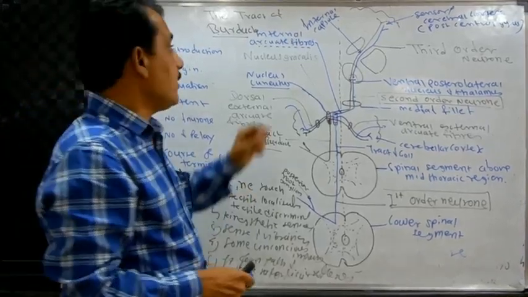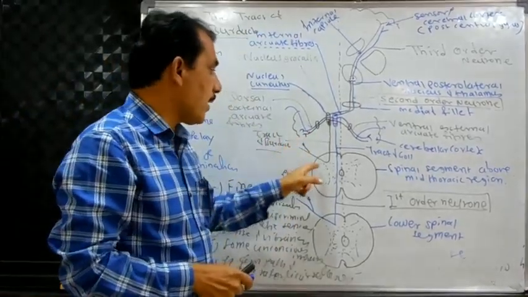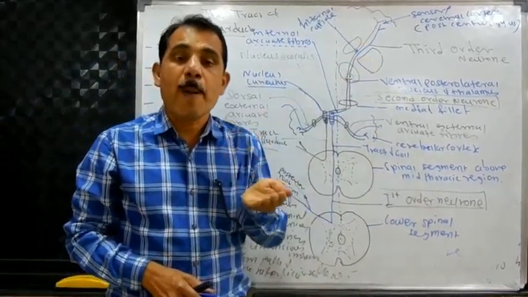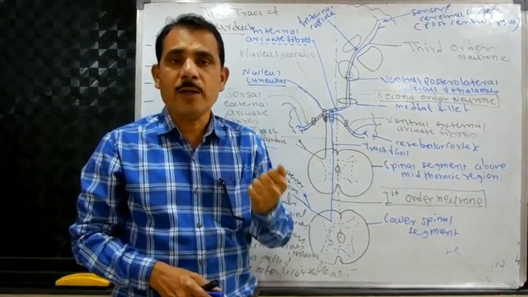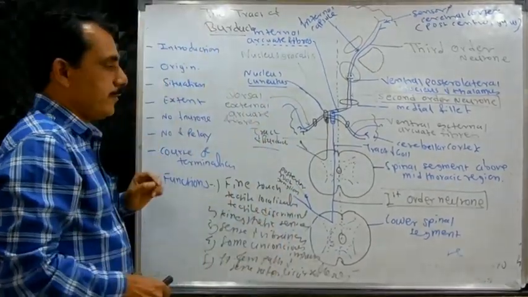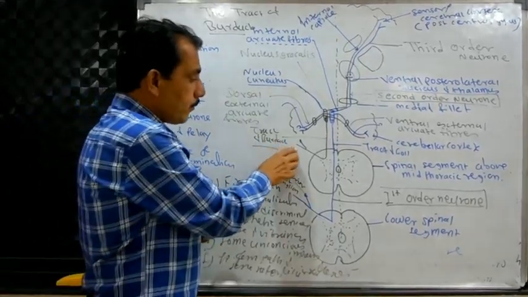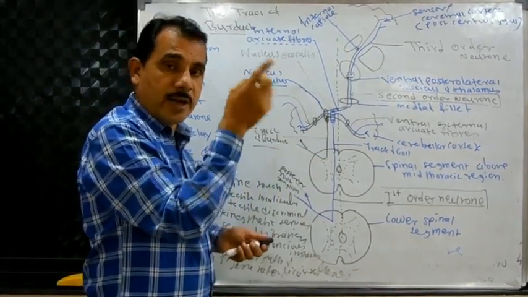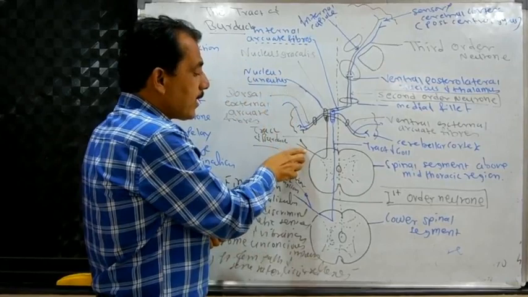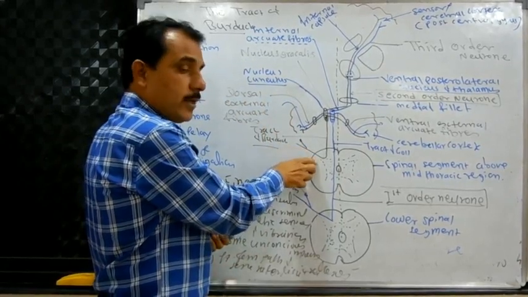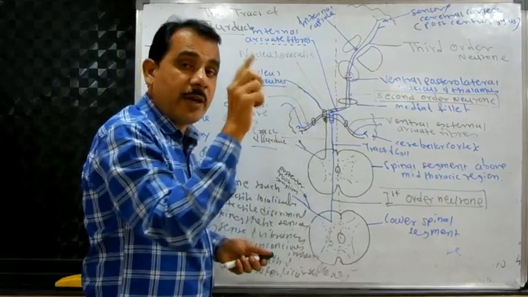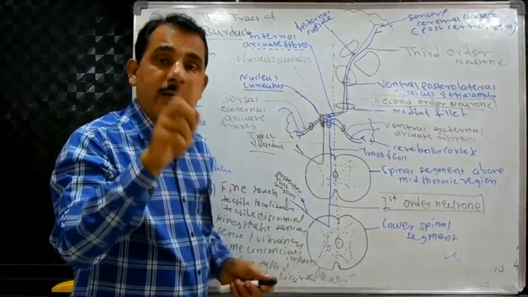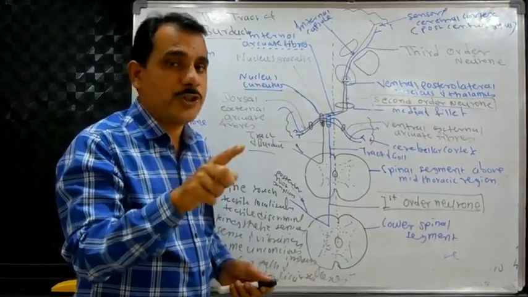Now we will discuss these points. Introduction: it is an ascending tract. Tract of Burdach is an ascending tract which carries the impulses from the upper half of the body. So that is the introduction. Then origin. The fibers of the tract of Burdach arise from the bipolar cells of the posterior root ganglion of the spinal cord, fibers coming from above the mid-thoracic region. That is the origin.